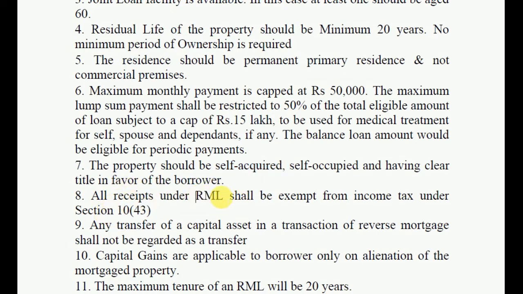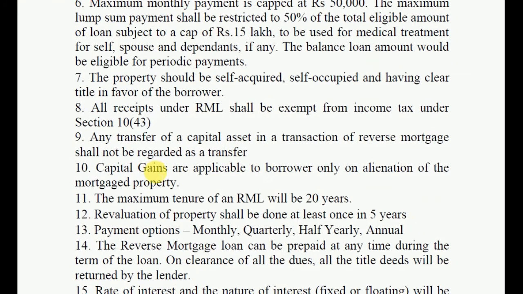All amounts received under RML shall be exempt from income tax under Section 10, subsection 43. Any transfer of capital assets in a transaction of reverse mortgage shall not be regarded as a transfer. Capital gains are applicable to the borrower only on alienation of the mortgaged property.